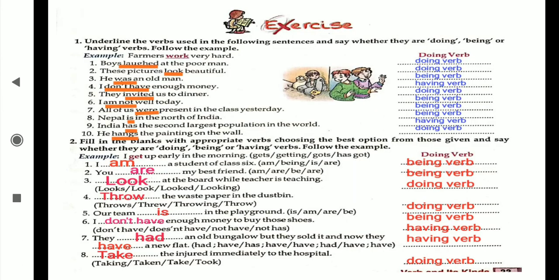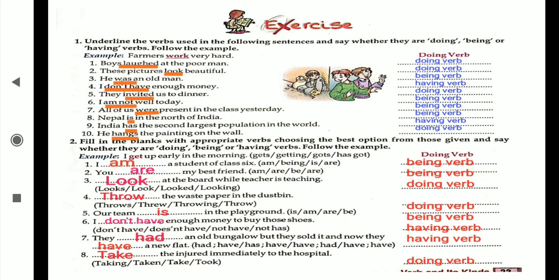Now we are going to discuss question answers from your textbook. What is the first question? Underline the verbs used in the following sentences and say whether they are doing, being, or having verbs. Farmers work very hard. Work is the V1, and V1 goes under the category of doing verb. Then laughed, it is also a doing verb. These pictures look beautiful. Look is a doing verb. He was an old man. Was, were, am, is, are, these all go for the being verb. Have, I don't have, have comes for the having verb.